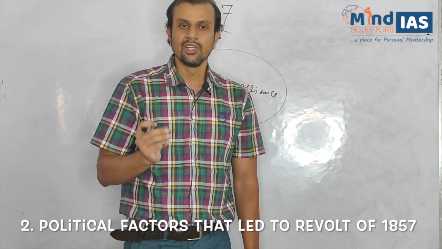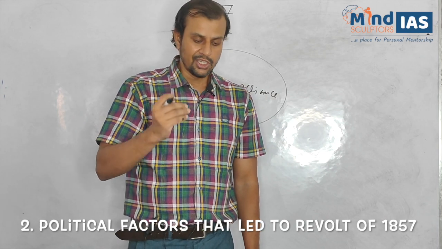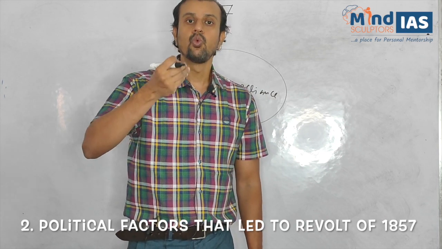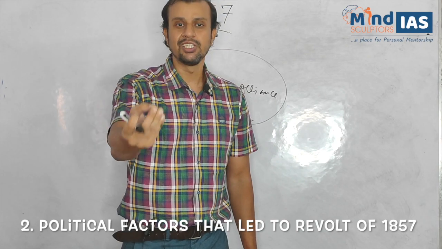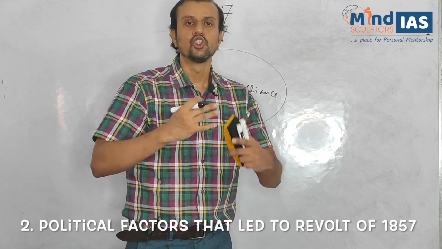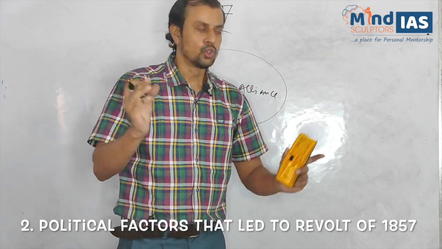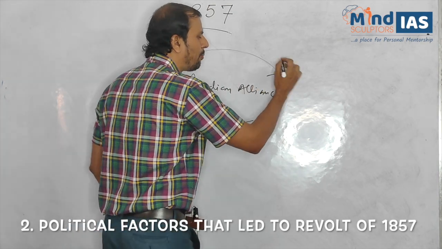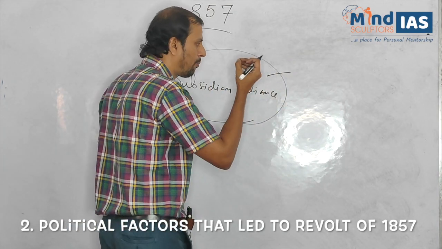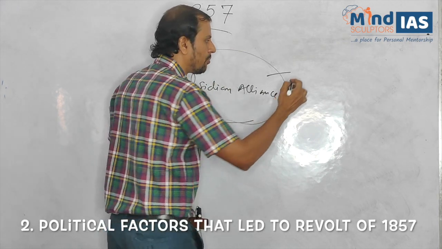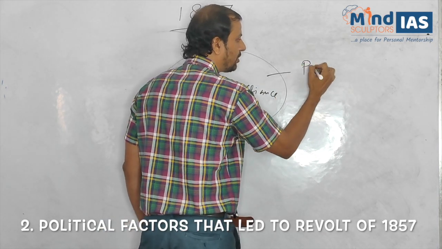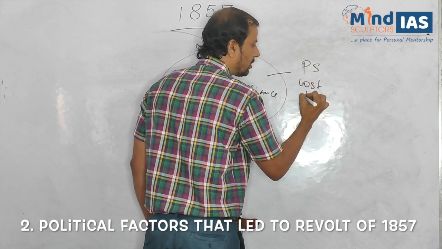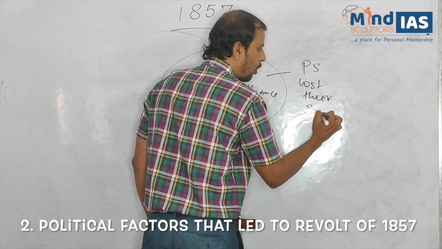We can say subsidiary alliance is a policy through which the Indian princely states lost their sovereignty in India. So we can always say, in basic layman terms, a policy under which the princely states of India lost their sovereignty.